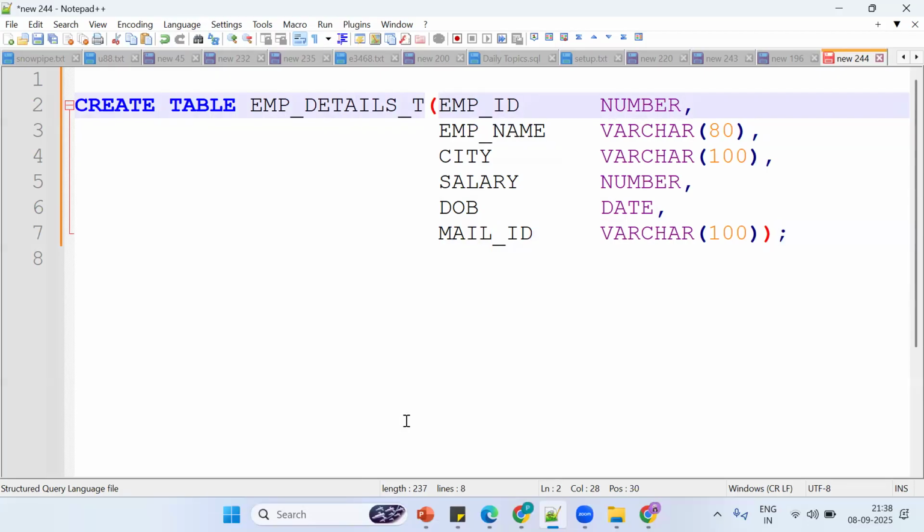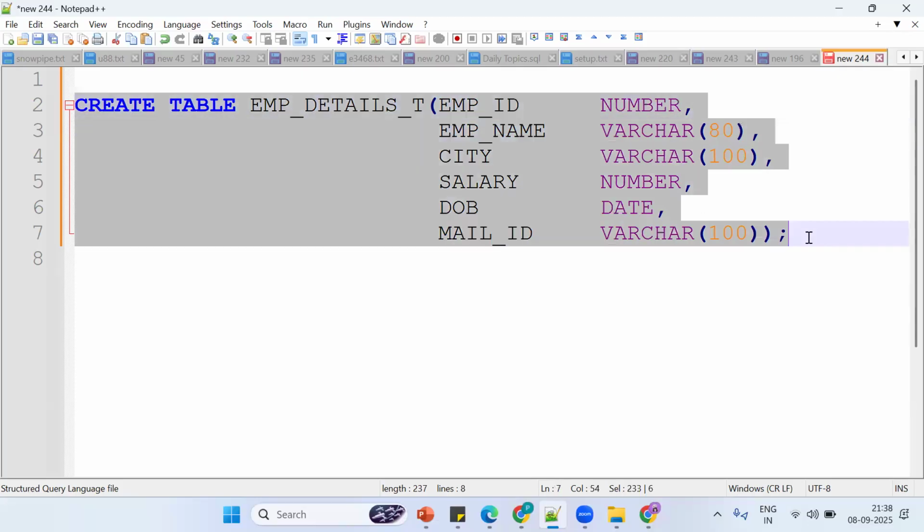This is the concept of table name. Tell me, this is what? This is the table name. These are what? Column names, data type and data size. Now the question is, I have created this table. Tell me, will the table be automatically created? Yes or no? No, the table will not be created, I think.